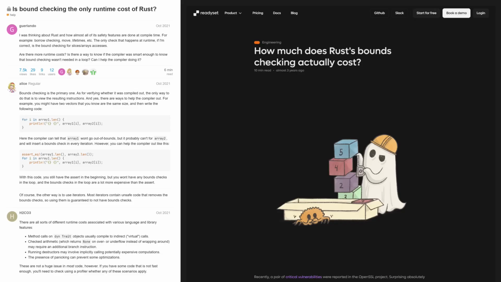C++ is still able to target more machines than Rust, because Rust is dependent on LLVM, whereas C++ can also use LLVM via Clang, but it also has other compilers to choose from too. Also, since Rust does bounds checking at runtime, there's some debate about what the performance penalty of this is in practice. And lastly, it's still a nascent technology, and although it's catching on, there still aren't a lot of job opportunities for it. Overall, my verdict for Rust is that, despite the shortcomings, it's actually fantastic.